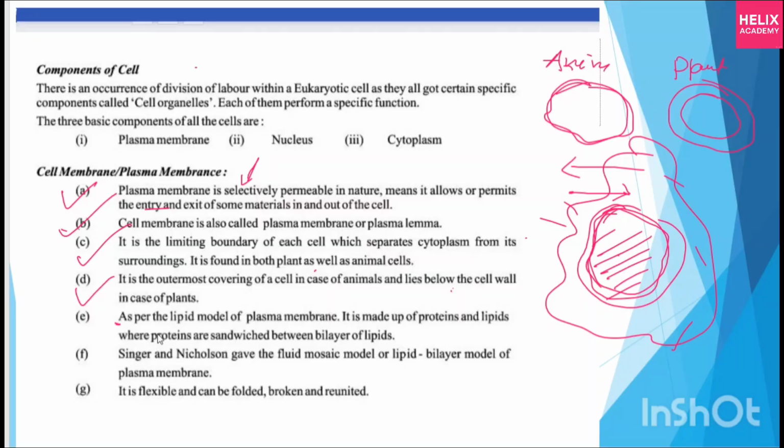Next, this one. As per the lipid model of the plasma membrane, it is made up of proteins and lipids, where proteins are sandwiched between the layers of lipids.